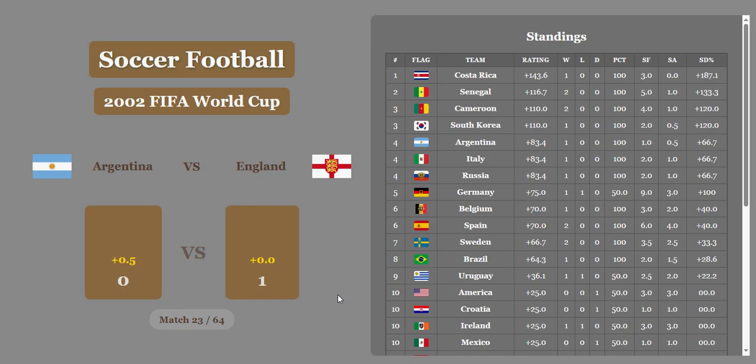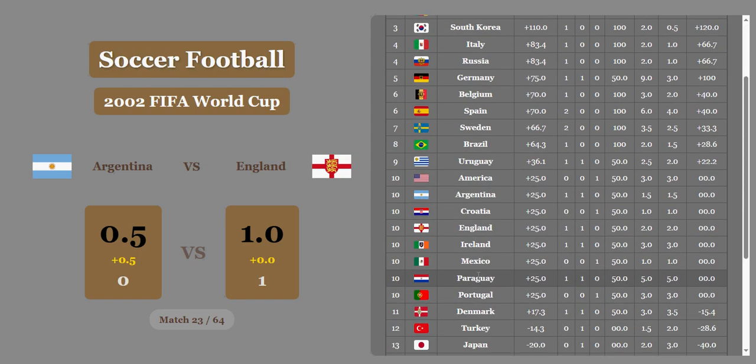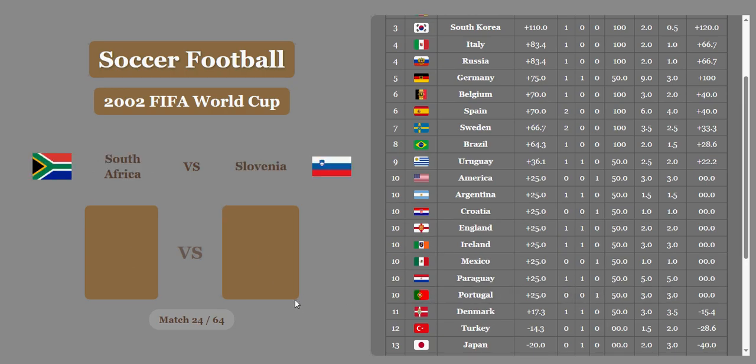0-1. England beats Argentina. Argentina, the economic difference is going to cut the lead in half, but England win it, and they're all going to be tied in 10th now. Look at all these countries in 10th place. Unbelievable. Both Argentina and England in there.